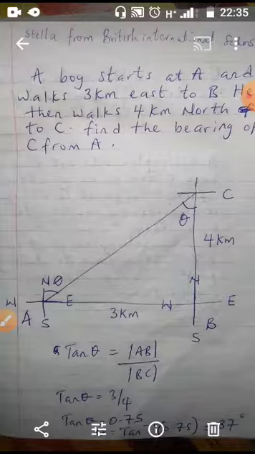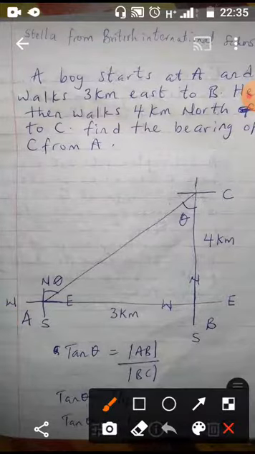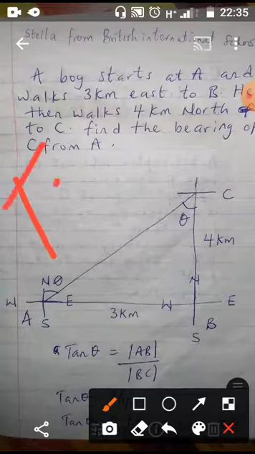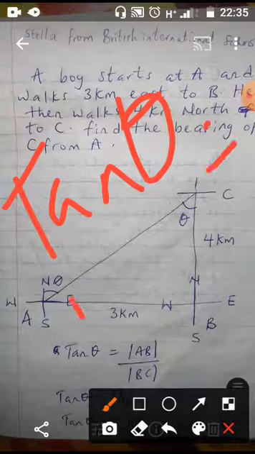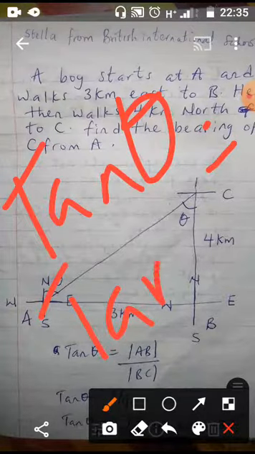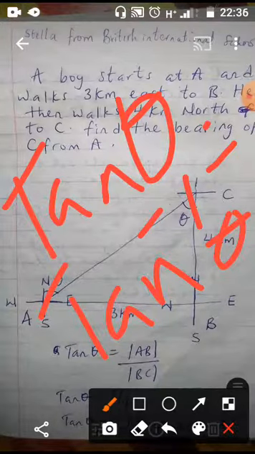And in mathematics, when tan crosses over and becomes arctan, that's tan raised to the power minus 1. What I'm saying is simple. When tan theta crosses over the equal sign, it turns to tan raised to the power minus 1 theta. That's what it turns to, because it's changing position.